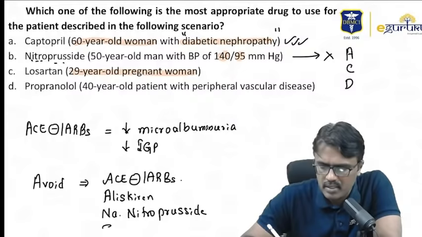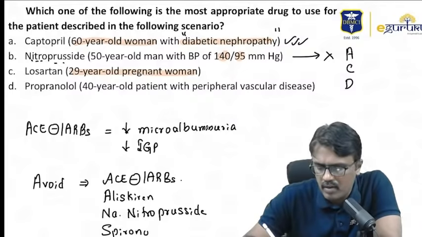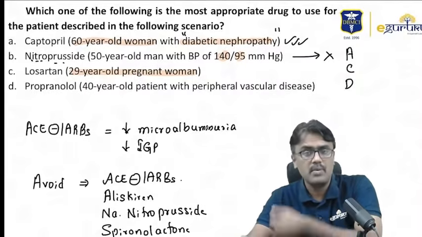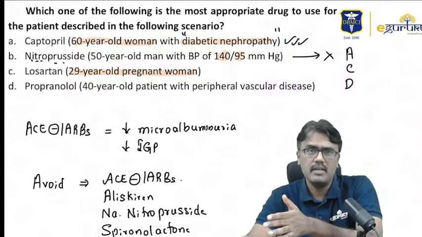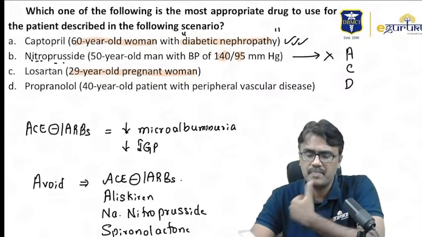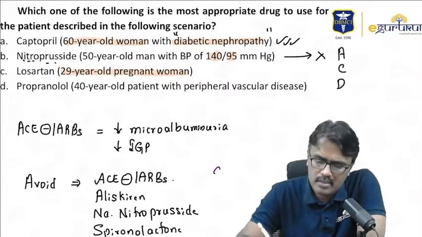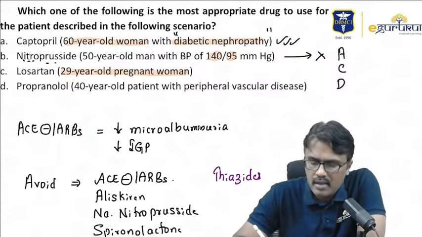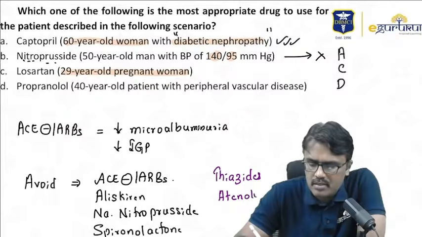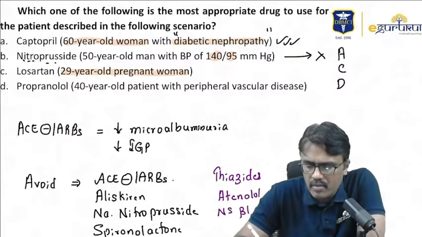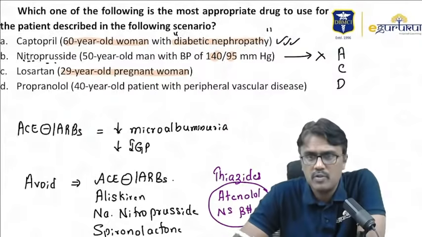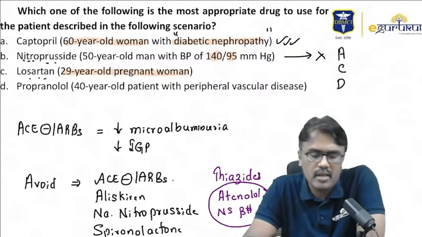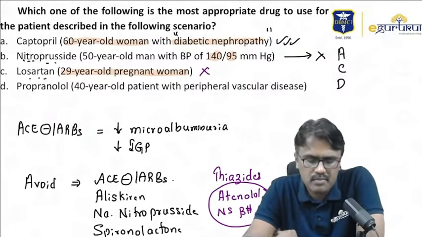Now another important drug is spironolactone. Why not spironolactone? Because spironolactone has an androgen blockade property. Suppose the fetus is a male fetus, it will undergo feminization. The other drugs which are avoided are thiazides in pregnancy because they will interfere with uteroplacental circulation. Atenolol and non-selective beta blockers should be avoided because they have been shown to increase the risk of small for gestational age babies. So is it appropriate to give losartan to a 29-year-old pregnant woman? No, you cannot use it.